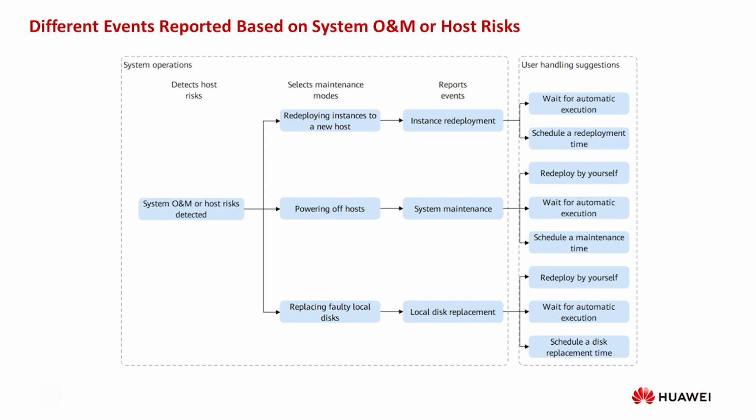System maintenance: the hosts will be powered off, and services will be interrupted. You need to bring services offline in advance. Local disk replacement: faulty local disks will be detached and data on them will be cleared. Ultra-high I/O instances will be stopped and become unavailable. Hosts accommodating bare metal instances may be powered off and restarted.